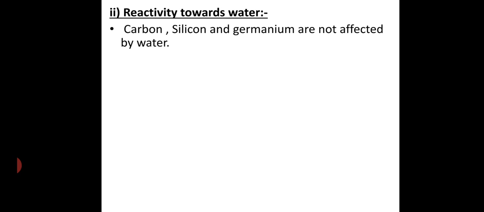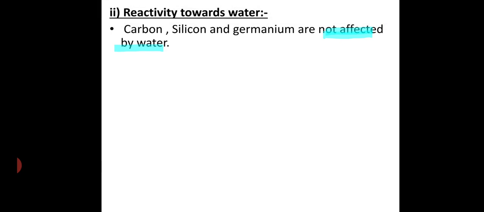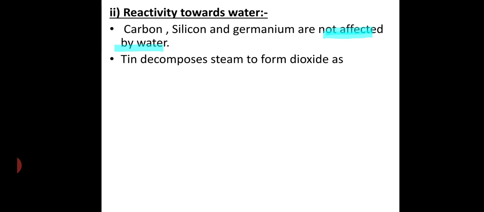Okay, next property is the reaction towards water molecules. Generally for all group 14 elements, carbon, silicon, germanium, tin and lead, up till this point the different properties are seen. First, carbon, silicon and germanium remain unaffected by water, which means there is no effect of water on them. But tin decomposes in steam and forms a dioxide.